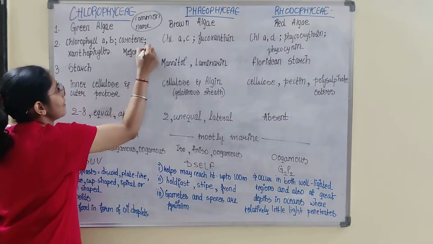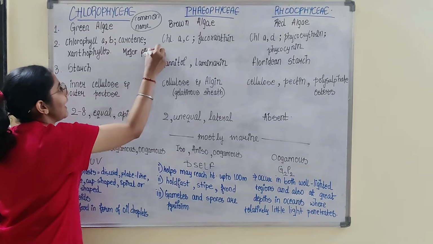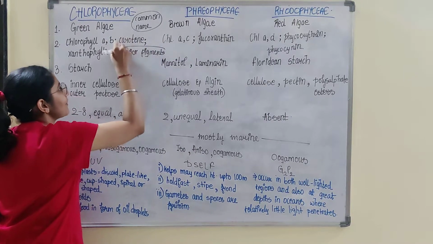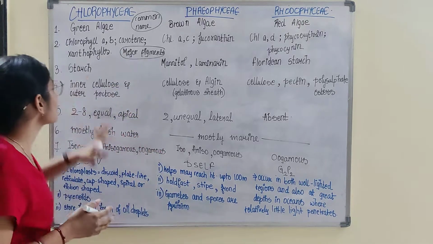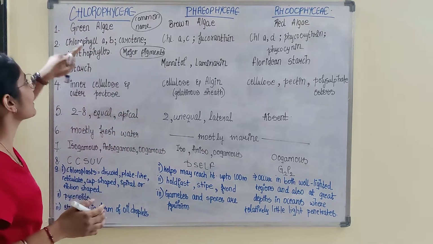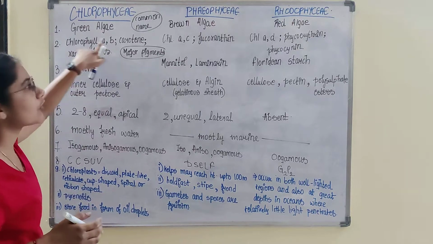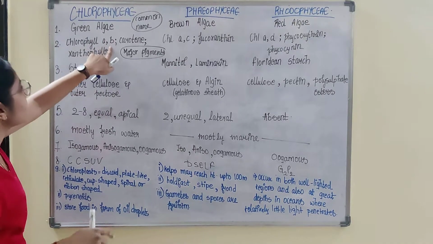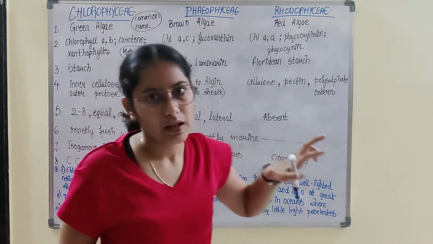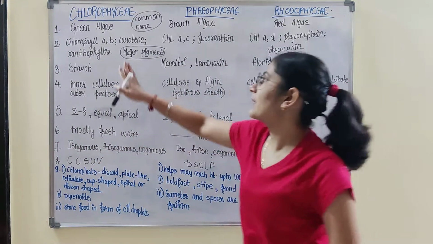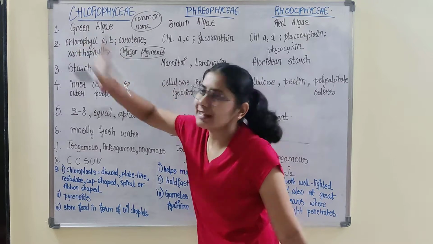Second, on the basis of major pigments. This is another characteristic on the basis of which I am classifying the three classes of algae. Chlorophyceae have major pigments chlorophyll a, chlorophyll b, carotene and xanthophylls, which are responsible for making the algae green.